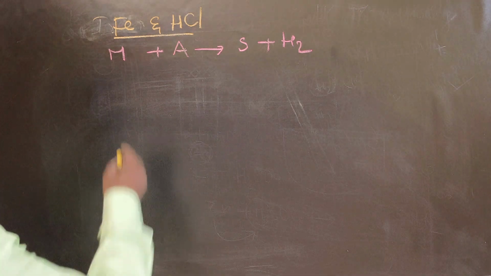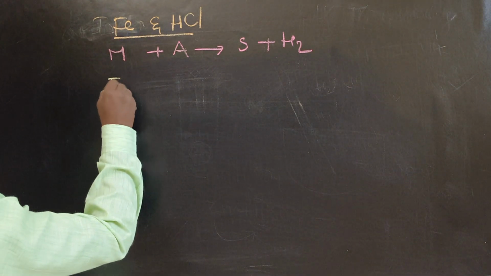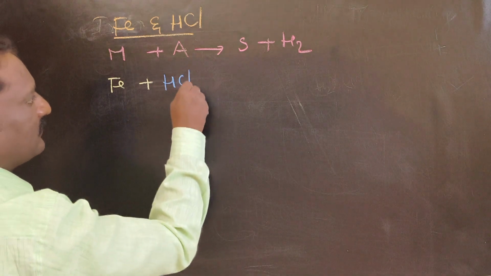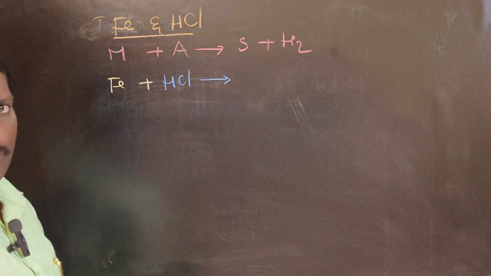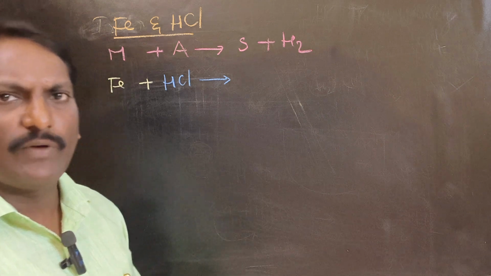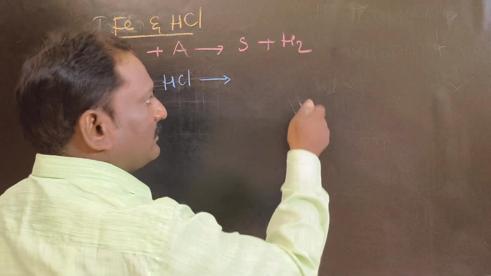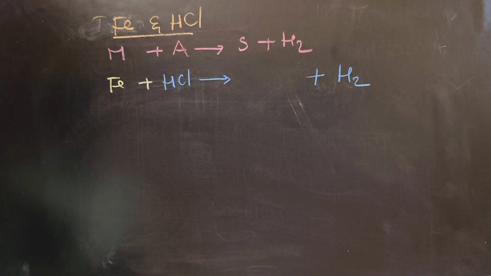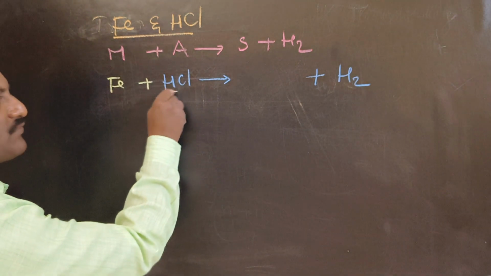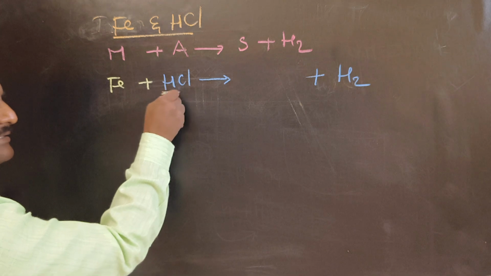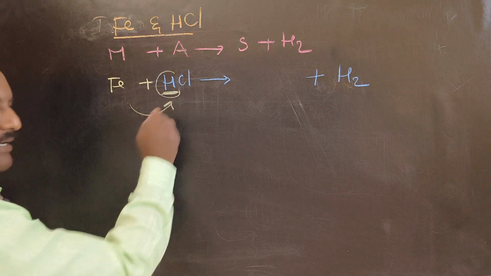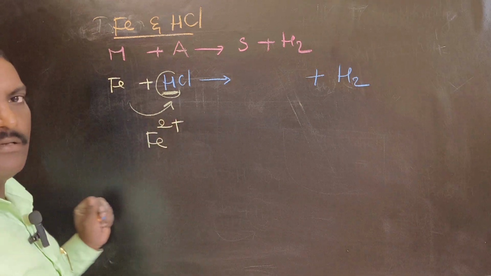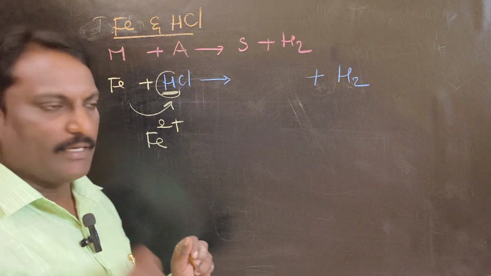Here, the metal is iron, the acid is hydrochloric acid, and the salt we have no idea about yet. Let us find out later on. So leave a gap for salt and write hydrogen. How will you get salt? Salt is always formed from an acid, when hydrogen in the acid is replaced by metal. Iron ion Fe2+. Generally, iron will give a 2 plus ion.